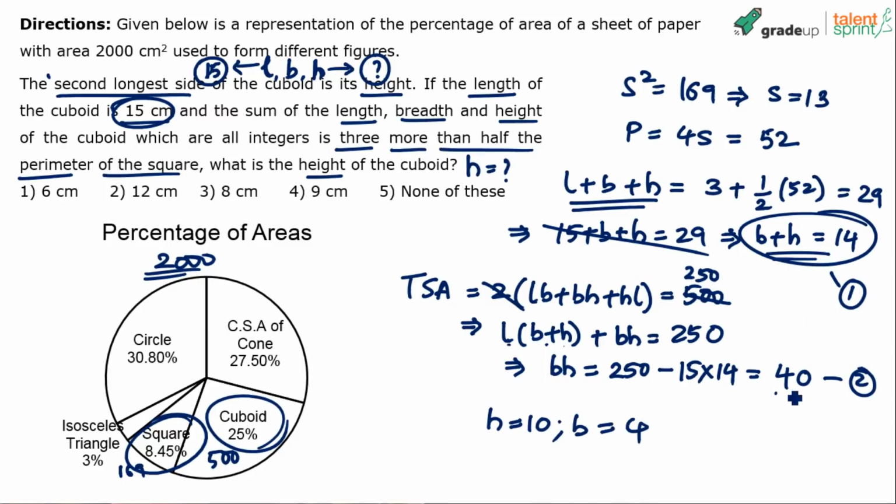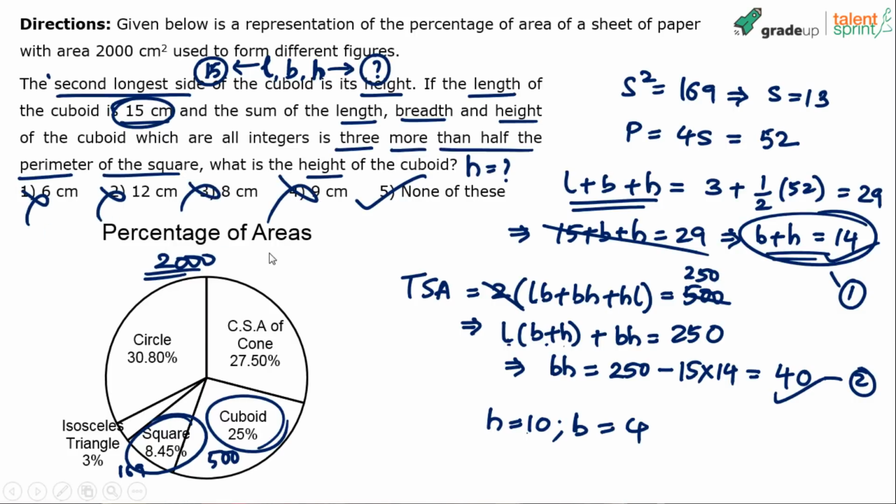So 10 into 4, 40. 10 plus 4, 14. And we know that height is second longest, right? So height should be more. You may ask me a question, how do you know that height is 10 and breadth is 4? Why can't it be height 4 and breadth 10? Because we know that height is second longest. Height should be more than breadth, making it very clear that height is 10. So 10 centimeters should be the answer, option 5. All these are wrong.